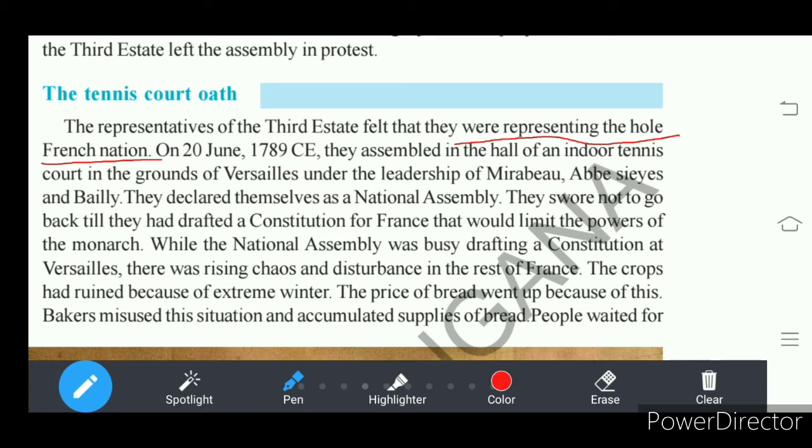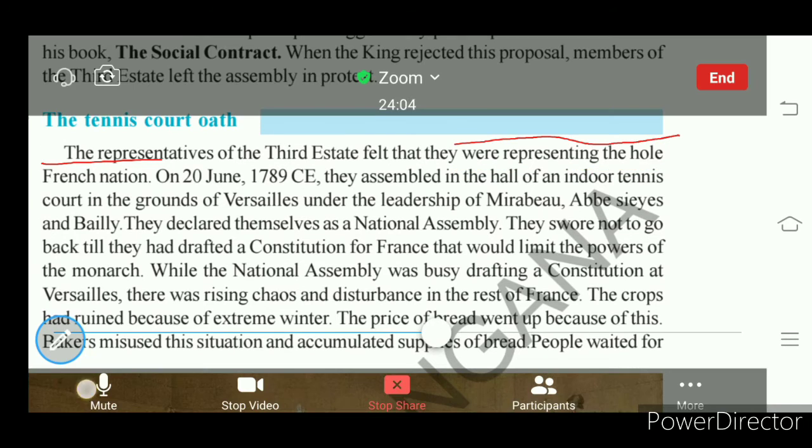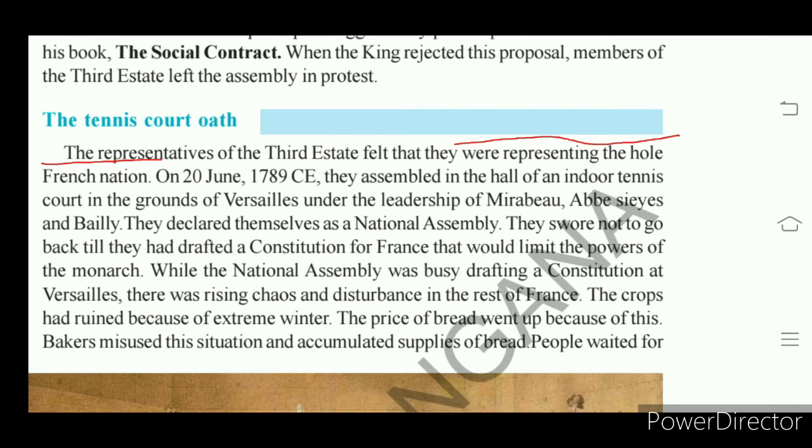It means that whatever constitution is produced there at the tennis court would be a constitution prepared for the whole French nation, understand. So for that, they themselves declared that they were the representatives of the whole French nation, understand. That was the first resolution they passed on 20th June at the tennis court, understand.